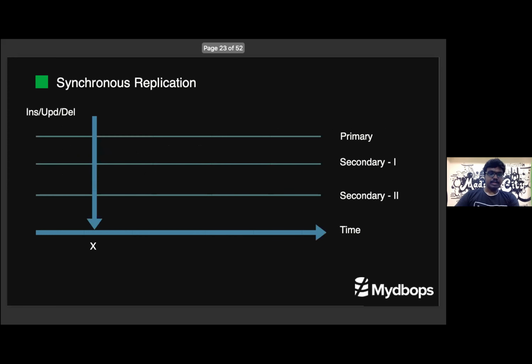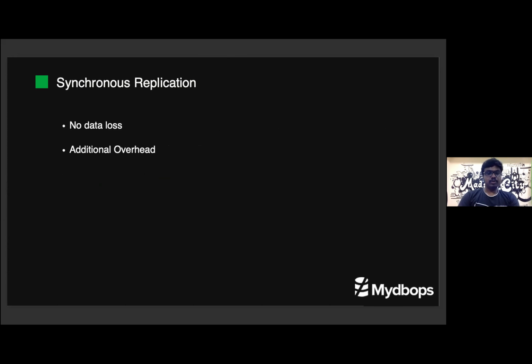So here is the diagram. We are making an insert. You can see that on all the servers we are committing at the same time. That's the reason there is no lag concept here. Also, our client will get the commit acknowledgement only when all the servers have committed. The advantage is there is no data loss because we have our data on multiple servers. We can promote any of the available servers to master, so there is no data loss here.